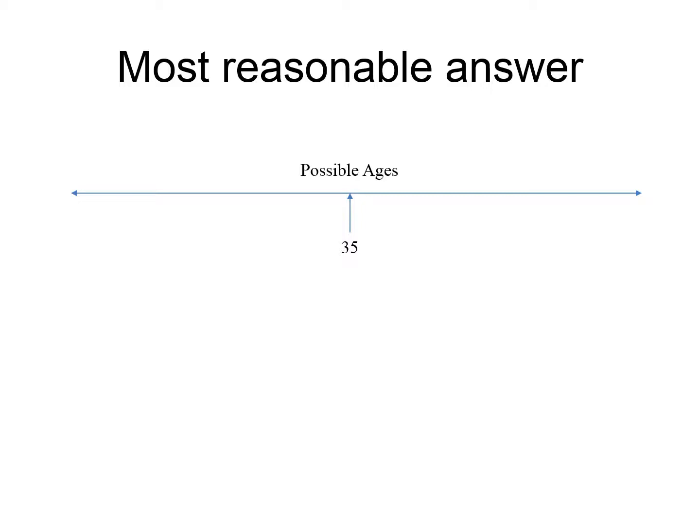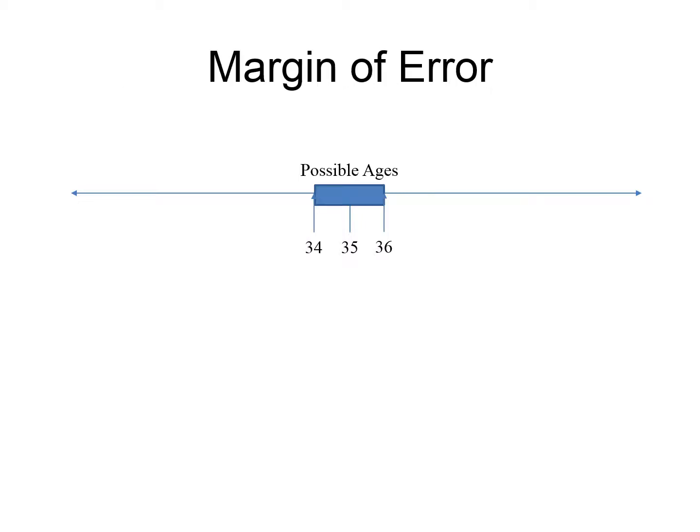To have any certainty at all, we should add a margin of error. The basic idea of a margin of error is that we're establishing a range around our point estimate by adding and subtracting a number we call the margin of error, let's say 1 year. So take our point estimate of 35 and add and subtract 1 year to get a range. So we're guessing this person is between 34 and 36 years old. How confident are we now? Put another way, what are the odds that you're correct? We should be more than 0% confident. After all, now we've made it so that tiny deviations, seconds, minutes, don't make us wrong, most likely.